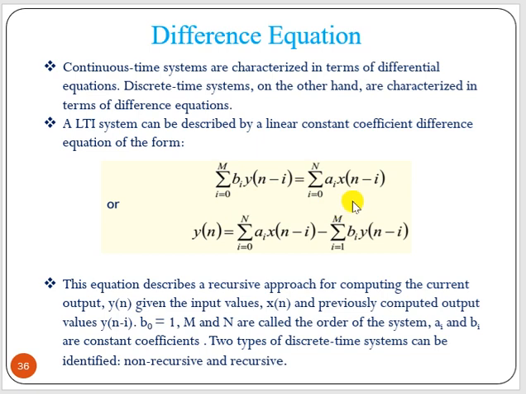Now in this input, what we have is i equal to 0 to n, a finite range, x(n minus i). When i equal to 0 it will be x(n), that means the present value, and n minus some value 1, 2, 3 up to n means past values. So present value and past values are summed, and each value is multiplied by some factor a_i, a constant term. Similarly here, y(n) is the present output and y(n minus 1), y(n minus 2) are all past outputs.